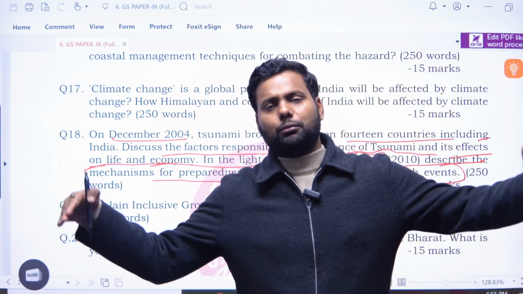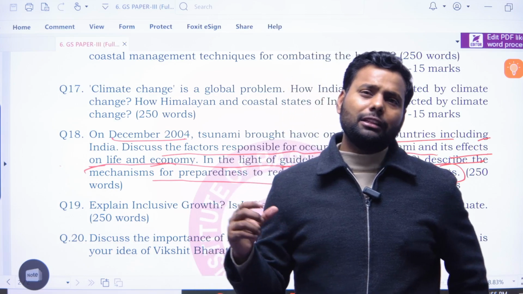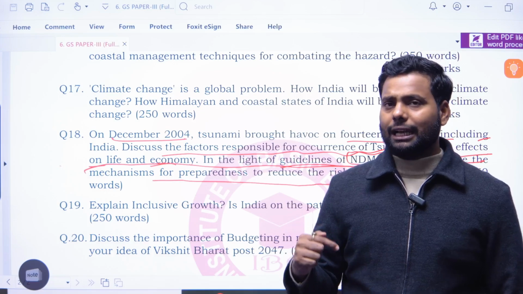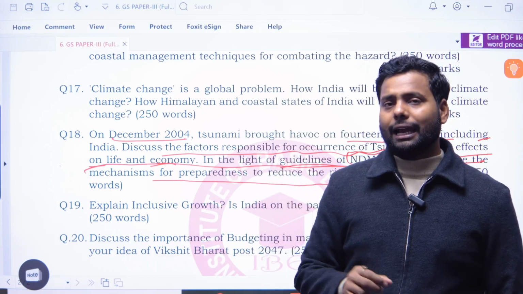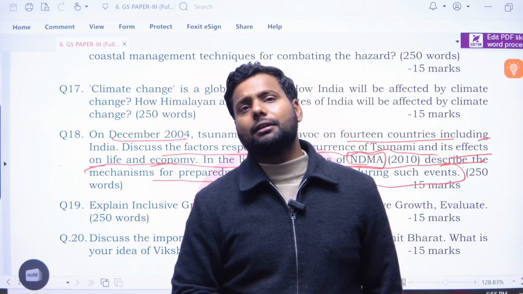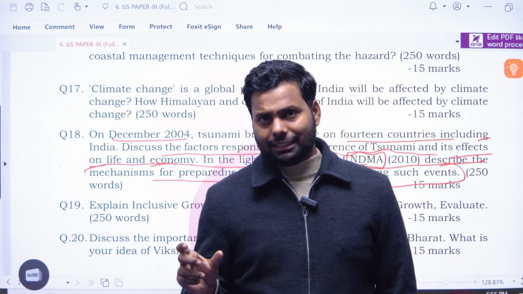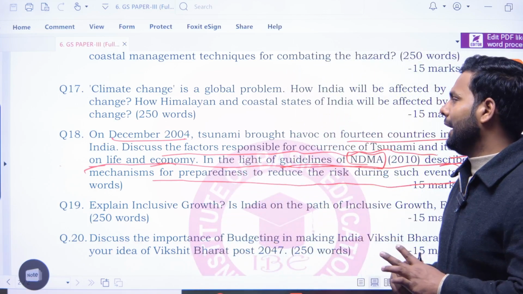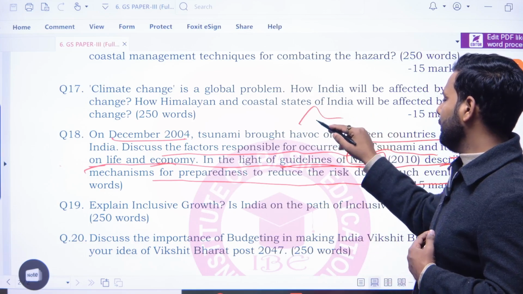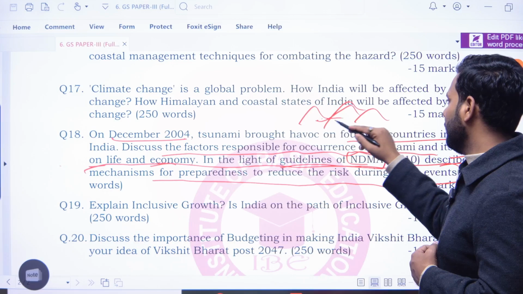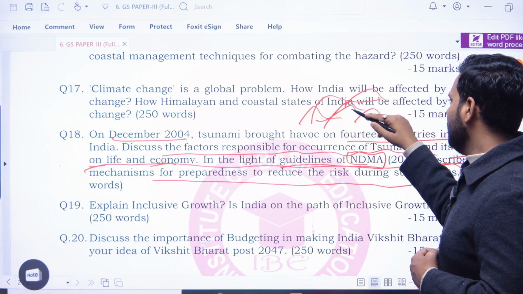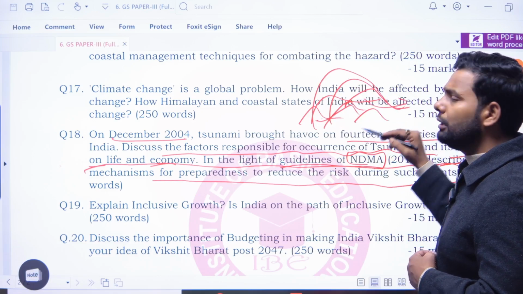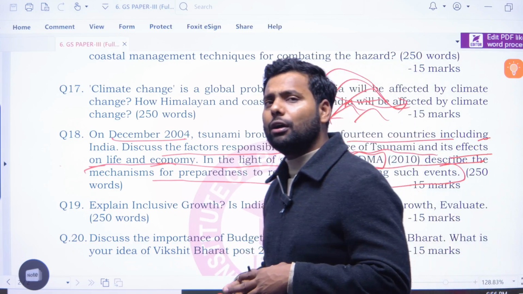When the water is moving towards the coast, the wavelength of water displacement is less and the wavelength is increasing, and the amplitude goes on decreasing. एम्पलीट्यूड कम हो जाएगा और वेव की हाइट बढ़ती जाएगी, and it will bring a huge volume of water into the coastal area. कोस्टल एरिया में बहुत सारा वाटर आ जाएगा.